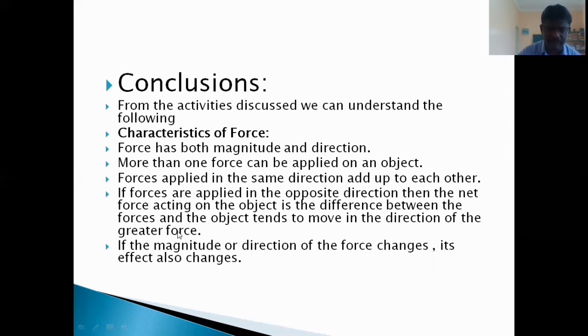Okay, if there is a difference and it is not 0, the object will move in the direction of the greater force. If the magnitude or direction of the force changes, its effect also changes. This also we will discuss in coming classes.